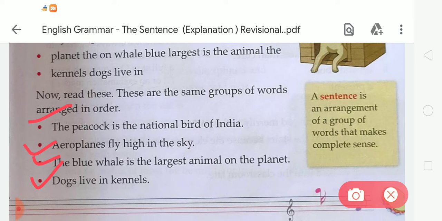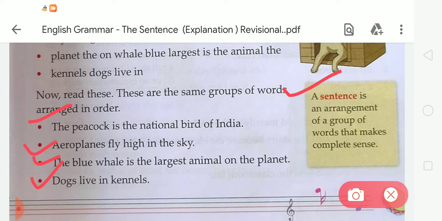So we can say the definition of a sentence is an arrangement of a group of words that makes complete sense. A sentence is a group of words which makes complete sense and always begins with a capital letter and ends with a full stop, question mark or exclamation mark.